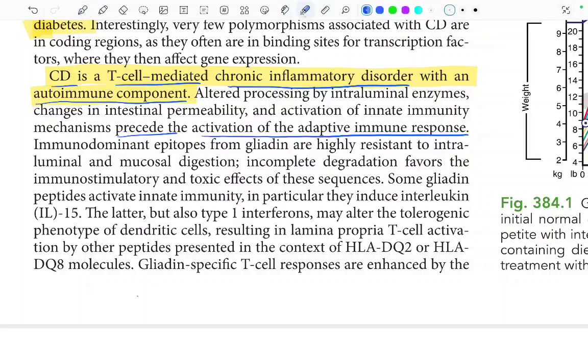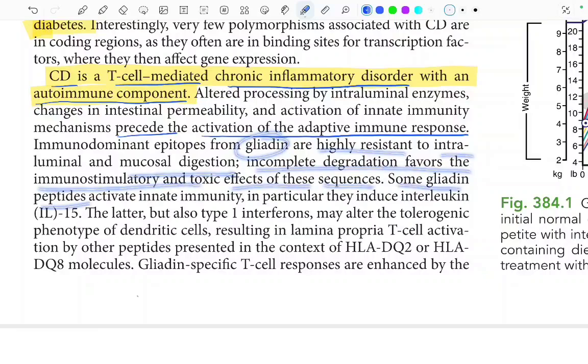Let's read from here. Altered processing by the intraluminal enzymes, changes in the intestinal permeability, and activation of the innate immunity mechanism precede the activation of adaptive immune response. Immunodominant epitopes from the gliadin are highly resistant to the intraluminal and mucosal digestion. Gliadin, where is it coming from? It is coming from the gluten. Fine. And this gliadin is highly resistant to the intraluminal and mucosal digestion. So incomplete degradation favors the immunostimulatory and toxic effects of these sequences.